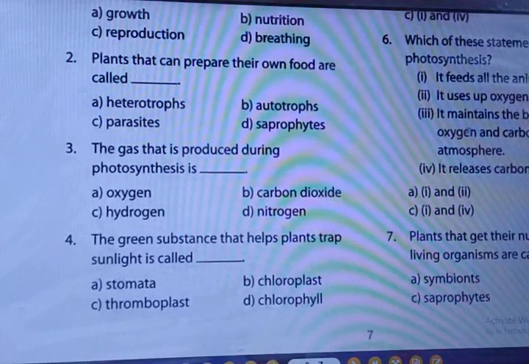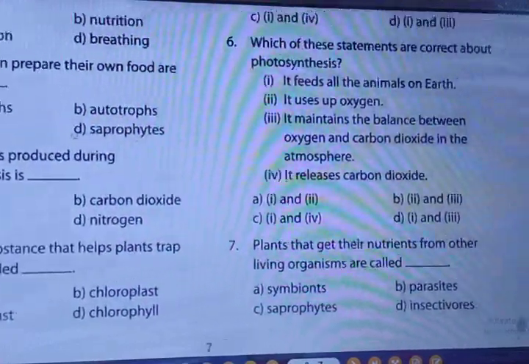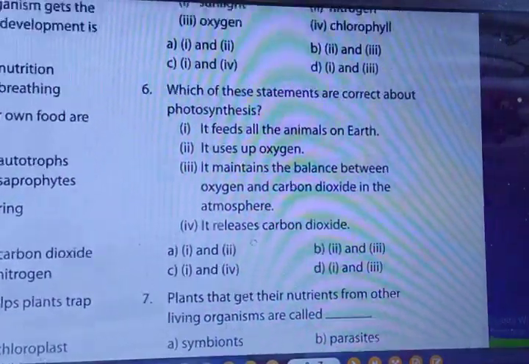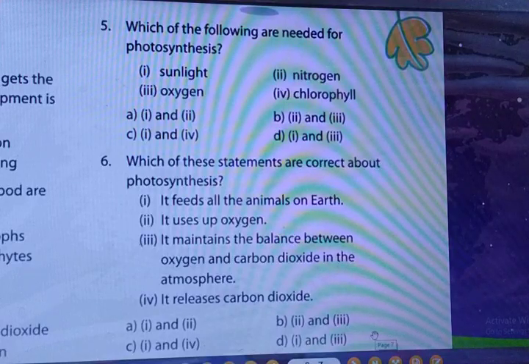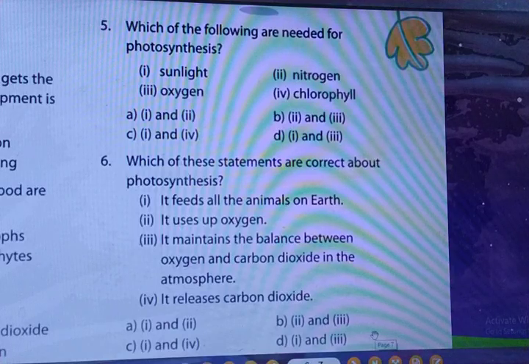Okay. Now let's come to question number 5. You can see this question number 5. Which of the following are needed for photosynthesis? Can you tell me here? First of all, there are 4 things: sunlight, oxygen, nitrogen and chlorophyll. Which of the following are needed for photosynthesis? Option A, first and second, means sunlight and nitrogen. Option B, second and third, nitrogen and oxygen. Option C, first and fourth, sunlight and chlorophyll. Option D, first and third, sunlight and oxygen. Can you tell me which will be the answer?